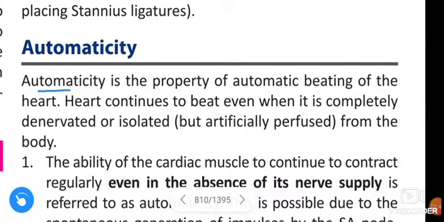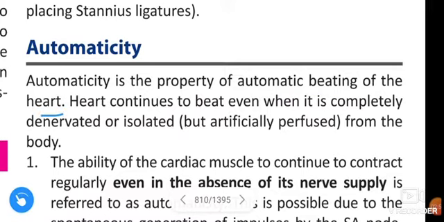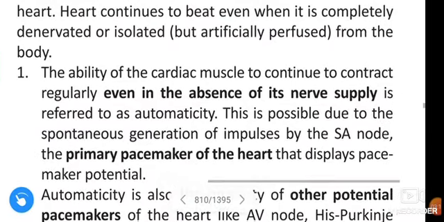Automaticity is the property of automatic beating of the heart. Heart continues to beat even when it is completely denervated or isolated from the body.